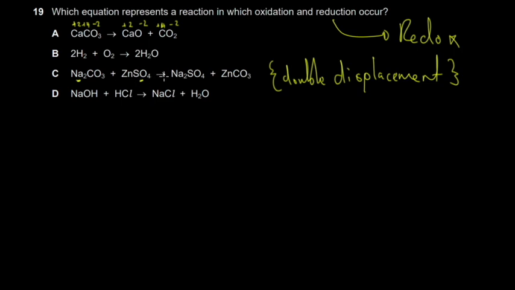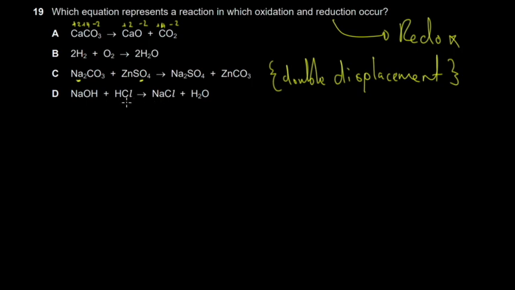They just changed dancing partners. Sodium was dancing with carbonate, zinc was dancing with the sulfate ion, and now sodium is dancing with the sulfate ion, and zinc is now dancing with the carbonate ion. They just changed partners. That's it, nothing else. So we say that the oxidation state doesn't change.